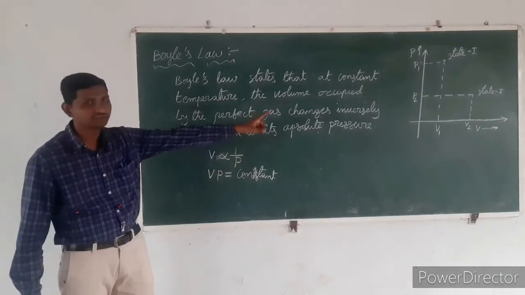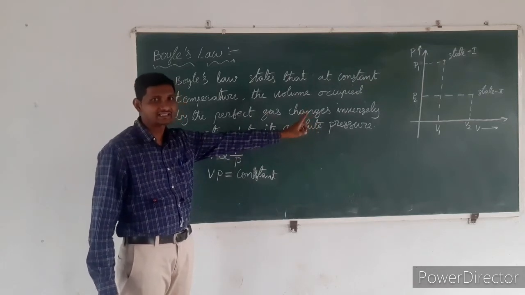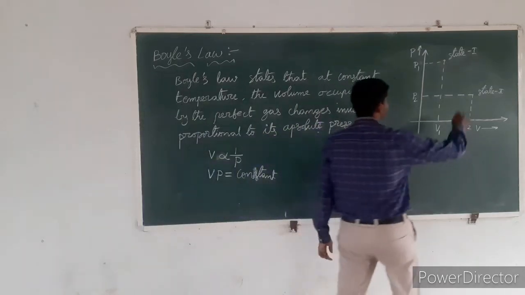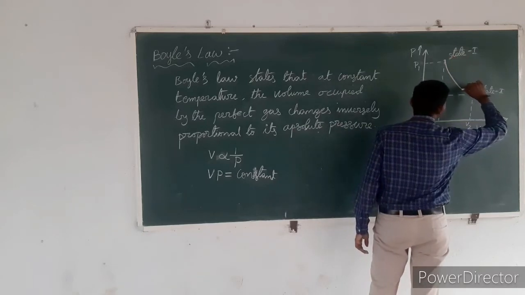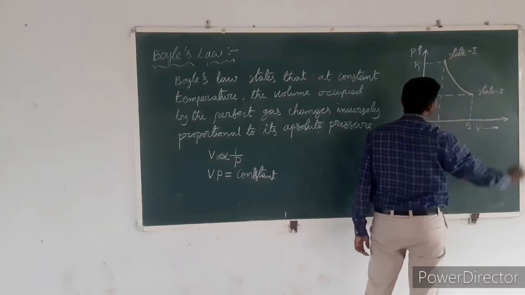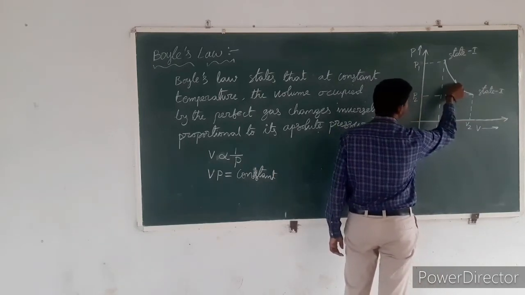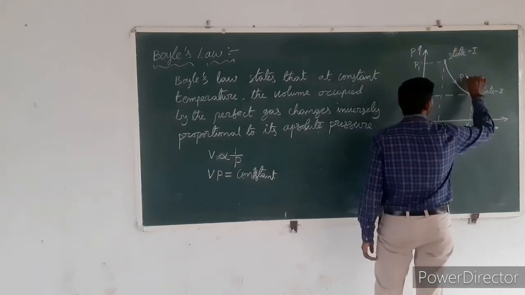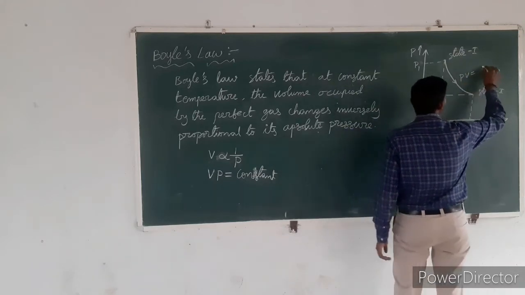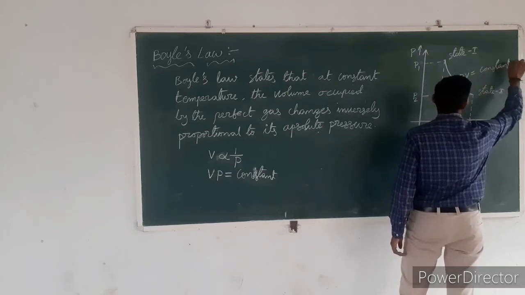So the path is also shown as a rectangular hyperbola. So the system changes its properties from state 1 to state 2 in the rectangular hyperbolic path. So PV is equal to constant.